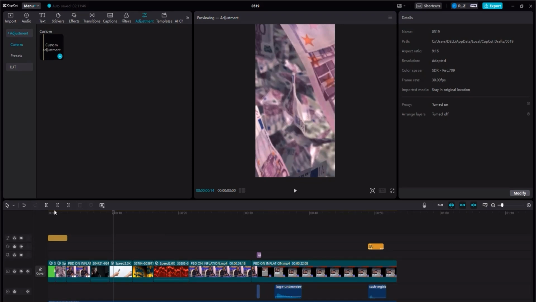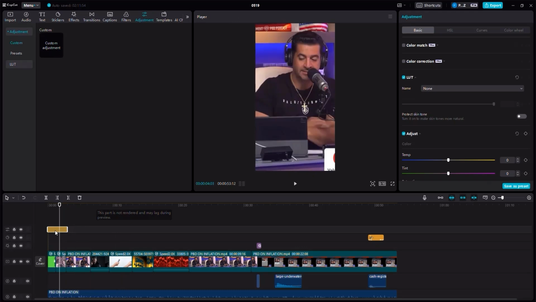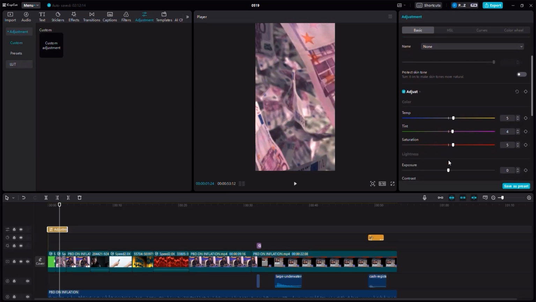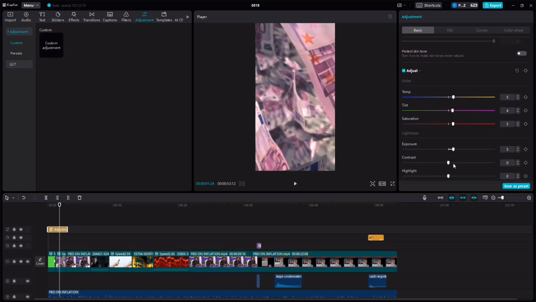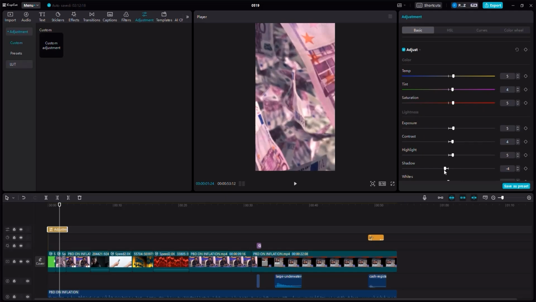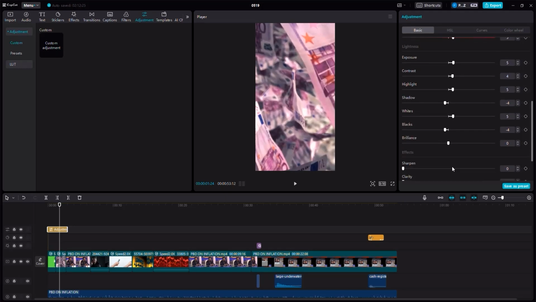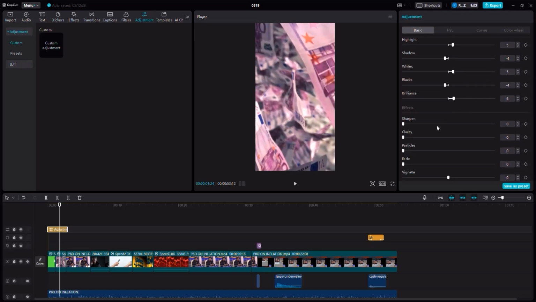The adjustment is going to allow us to control the filters, the colors of our video. So I'm going to click right here on the adjustment. It will take you here, in which you can control the temperature, the tint, the saturation. Add just a tiny bit of each. Add some exposure, some contrast, some highlights. Decrease the shadows. Add some white light. Decrease the shadows here as well. Add some brilliance, sharpen, and add some clarity to the video.